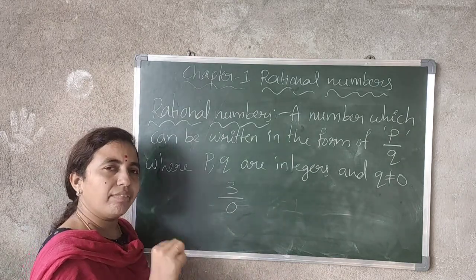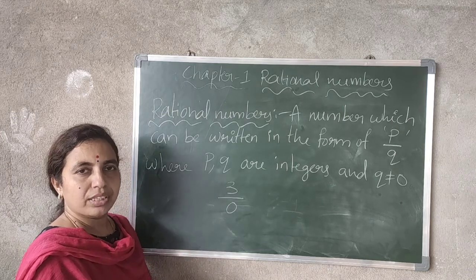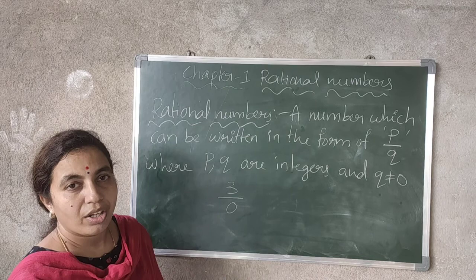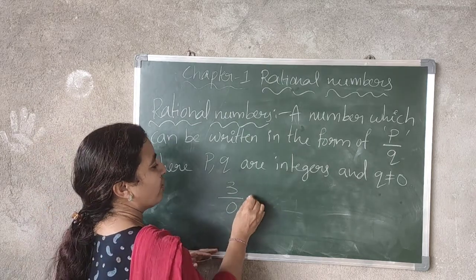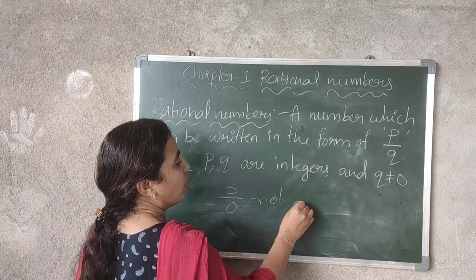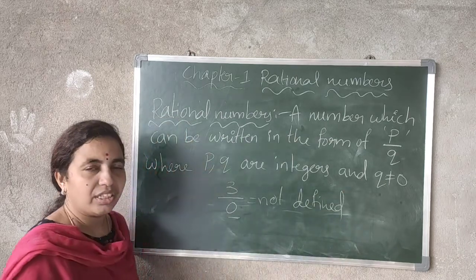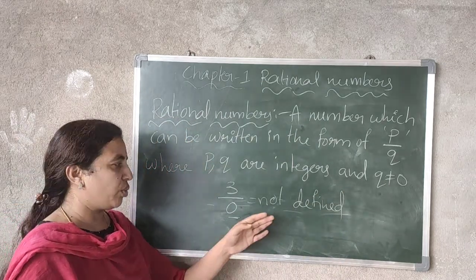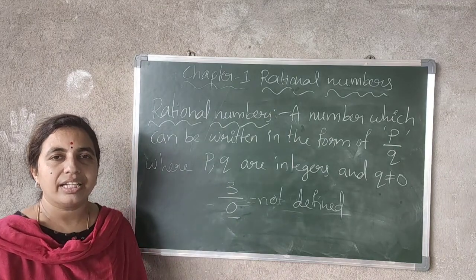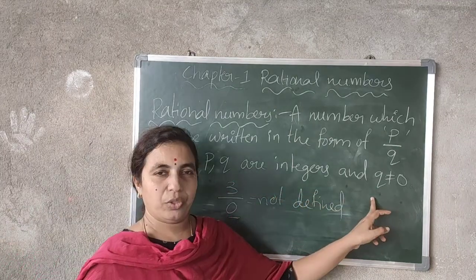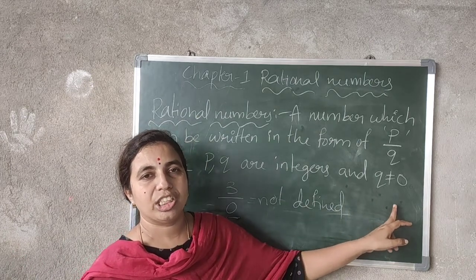Now, is it possible to divide a number by 0? No. It is not at all defined. So when you consider q as 0, you get something that is not defined. That's why they particularly mentioned that q must not be equal to 0.